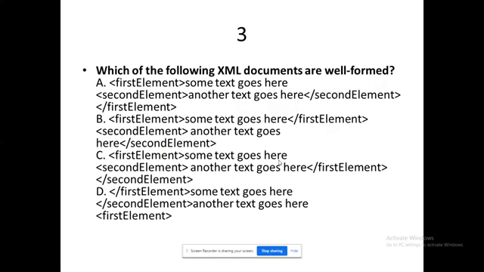Third question. Well formed. What is this well formed? Which code will talk about a well formed XML program? We have come across 12 rules. Among the 12 rules, which one will satisfy this?